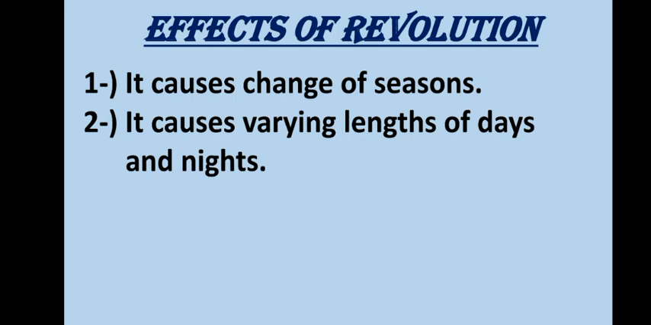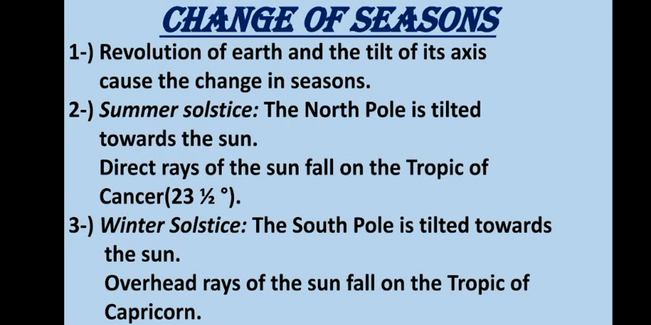So the first effect of revolution is that it causes change of the seasons. And the second one is that it causes varying length of days and night. That means the duration of days and night, how it changes because of the revolution. We will come to know about that. So first let's talk about the change of the seasons.